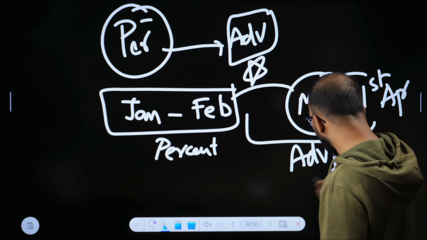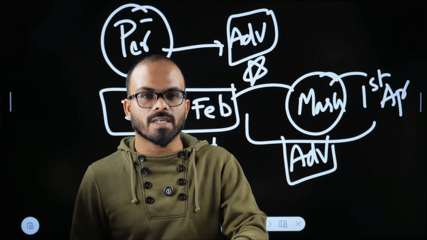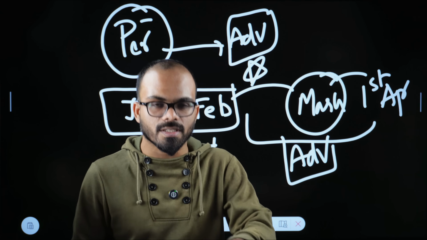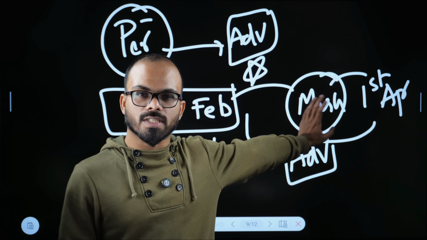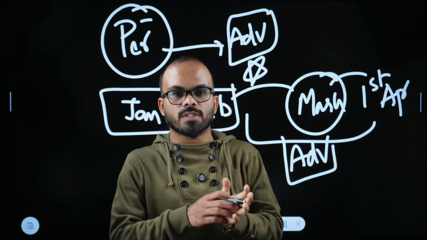Once you complete advanced math, then all you need is you have to pick up the time-based module, that is time and distance, time and work, pipes and systems, boats and streams, races. You can pick up those chapters and you can complete those chapters. So this is a basic timeline based on which you can prepare.